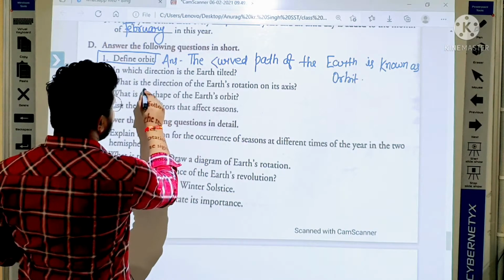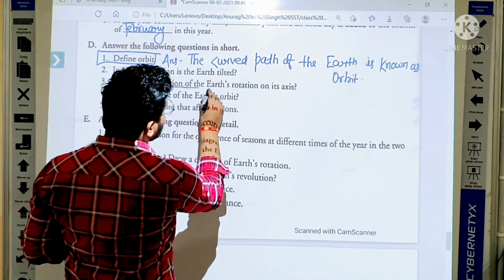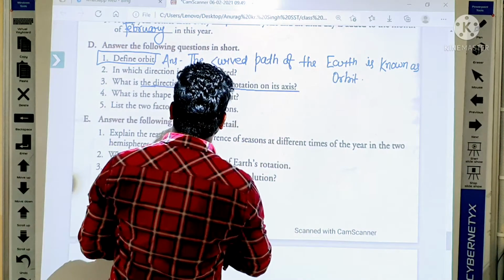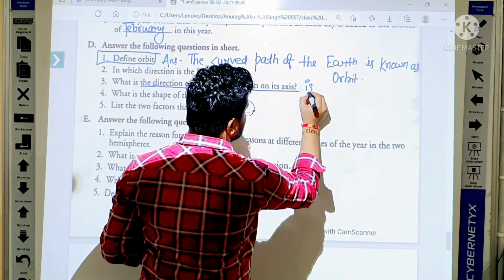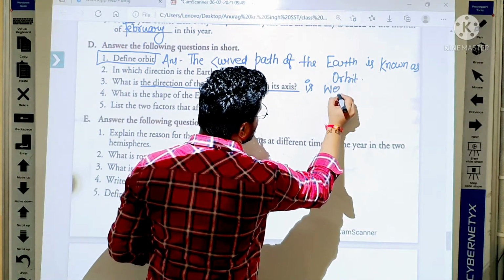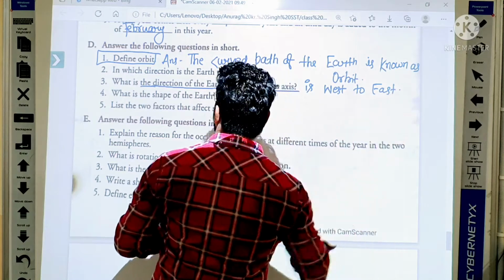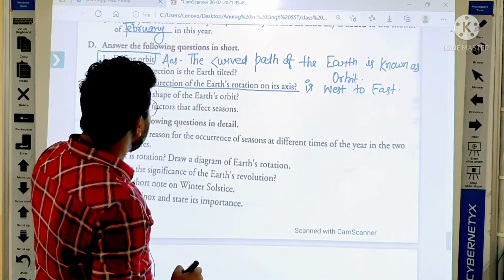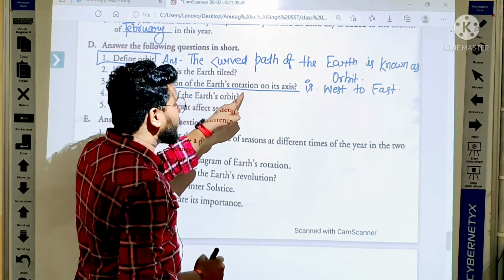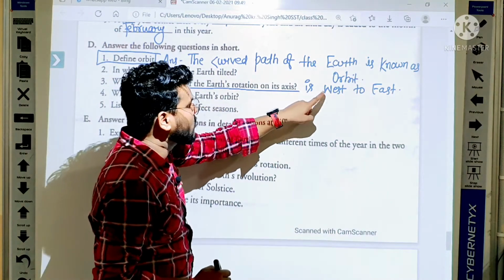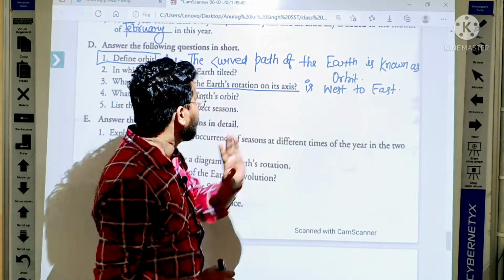Yes, students, the direction of the Earth's rotation on its axis is west to east. Everybody write down from here. The direction of the Earth's rotation on its axis is west to east.